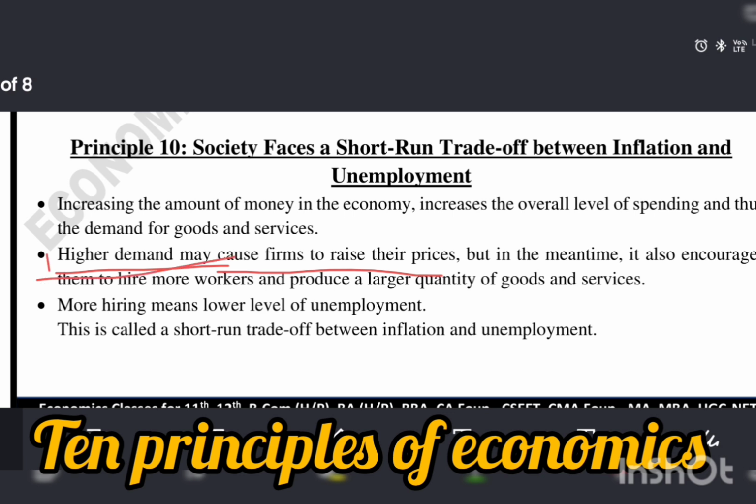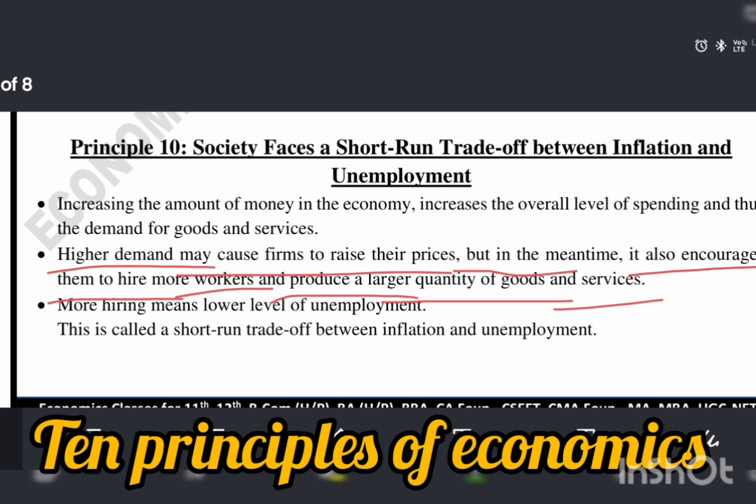When supply is limited, higher demand causes a rise in the price level, but in the meantime it also encourages producers to hire more workers and produce a larger quantity of goods and services to cope with rising demand.